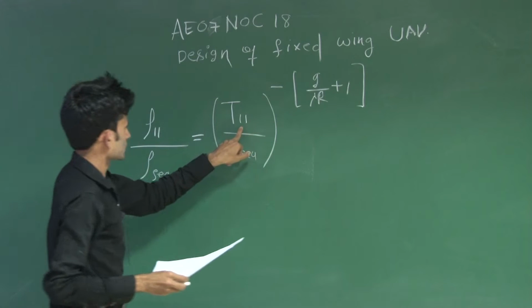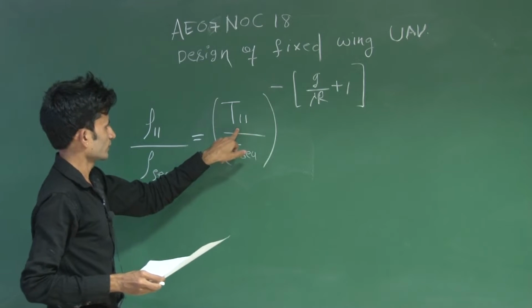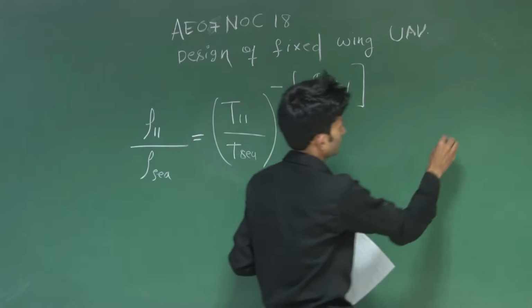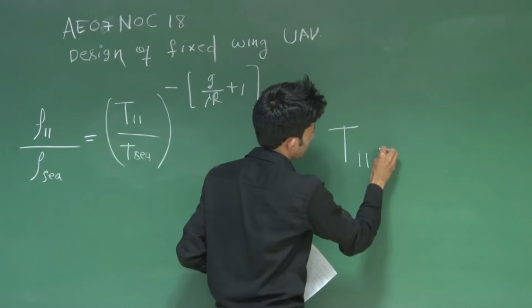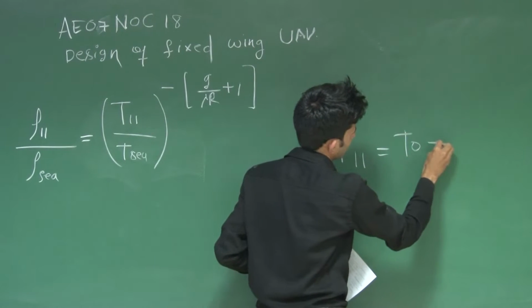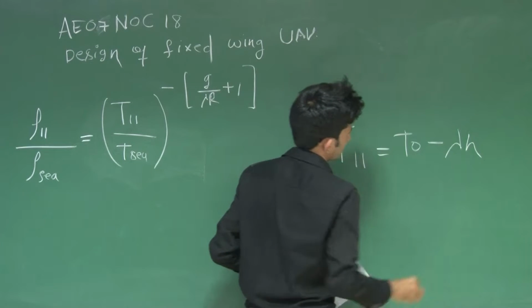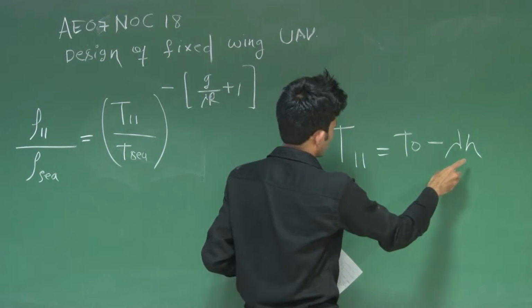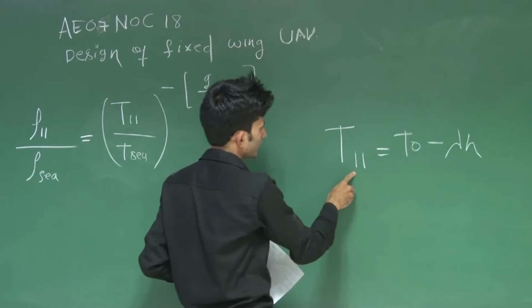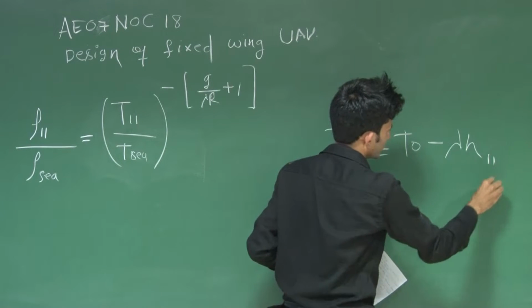So again, this temperature you can find using this relation, T11 equals T0 minus lambda H. If you want to find the temperature at 11 kilometer, you have to put the altitude 11 kilometer.